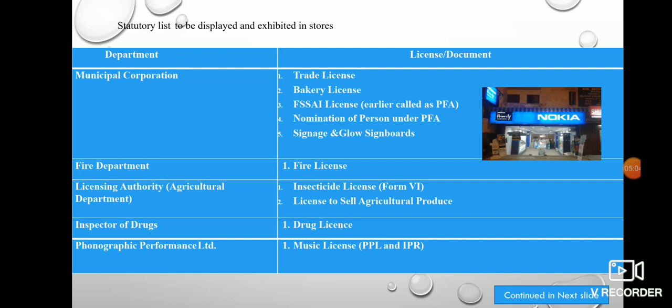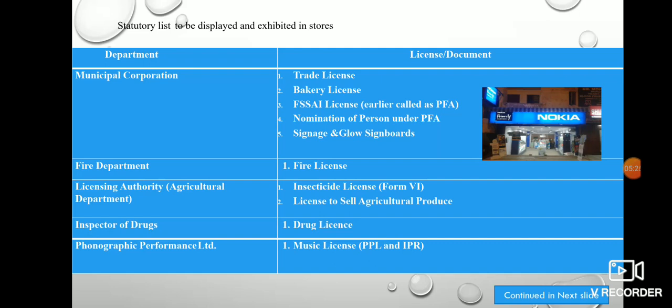Then from the inspector of the drugs, you have to take the drug license if you are opening a store or retail shop which is regarding the drugs. Okay, so drugs means nothing but the medicines. If you are opening a medical store or any clinic, then you have to take the license from the inspector of the drugs.